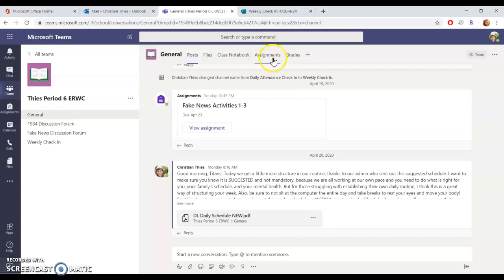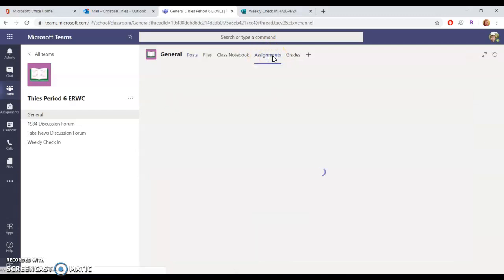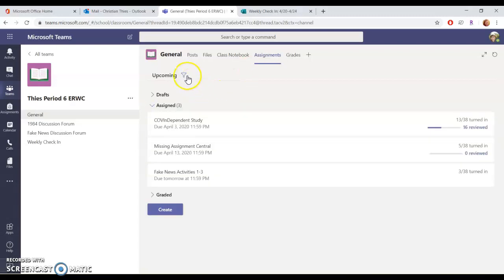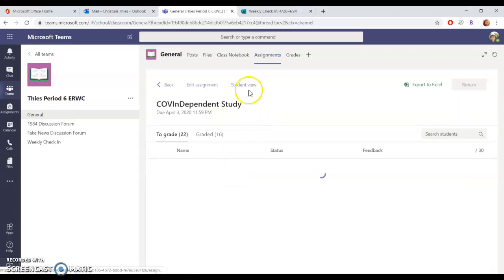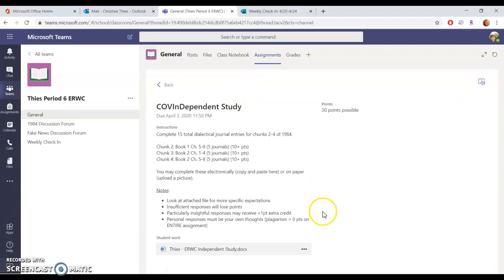This one's just going to show you for my class. So I'm going to click here on assignments, and it will show you anything that is upcoming, anything that's already past due, and things that are coming up. I'm not going to go too much into detail about the 3 of these, but let's, for example, look at independent study. And it should show you a view something like this.